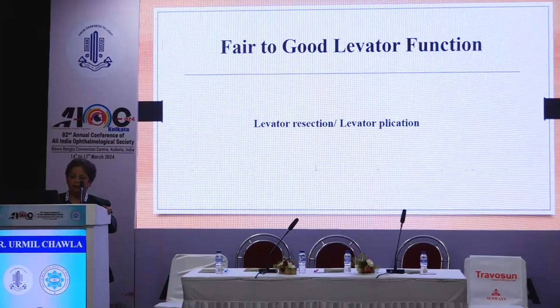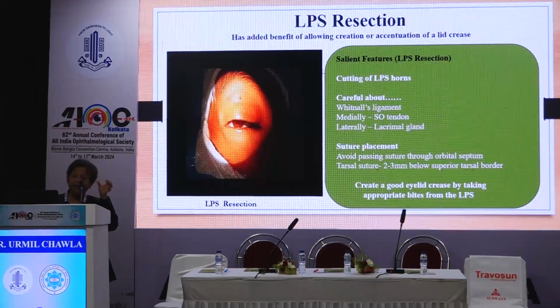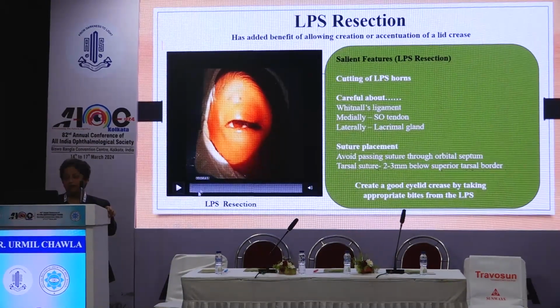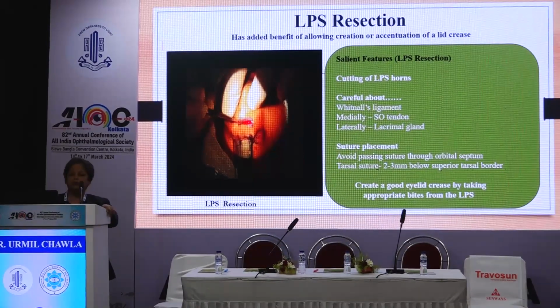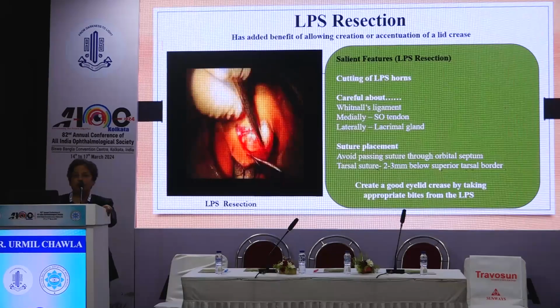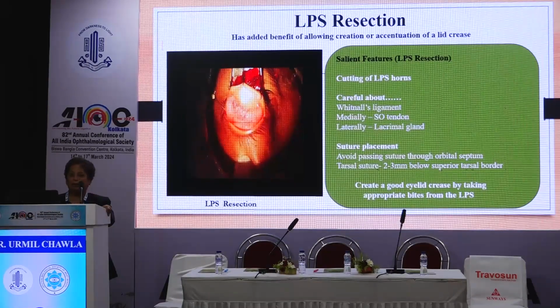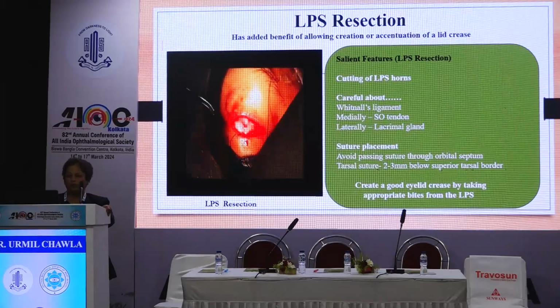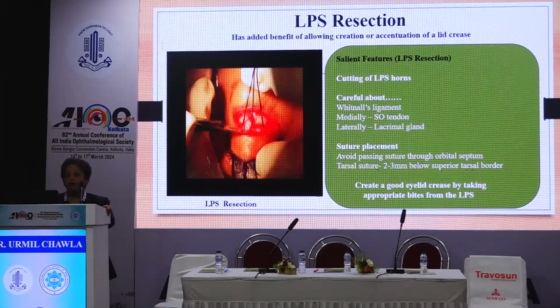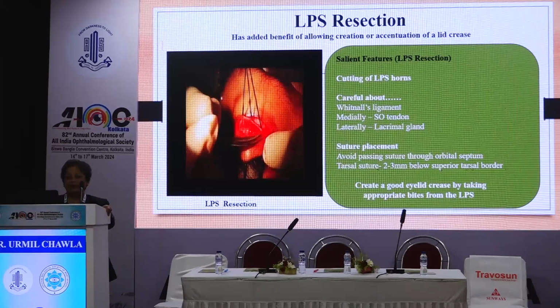Coming to good levator function, levator resection. Among the salient features of this, cutting of the LPS horns is very important. We should be careful about Whitnall's ligament. Medially, we should take care of the superior oblique tendon, and laterally the lacrimal gland. Suture placement is important. We should avoid passing the suture through the orbital septum and create a good eyelid crease by taking appropriate bites from the LPS.